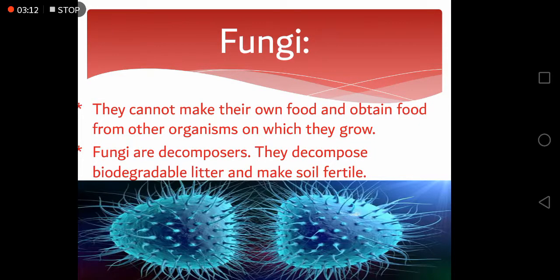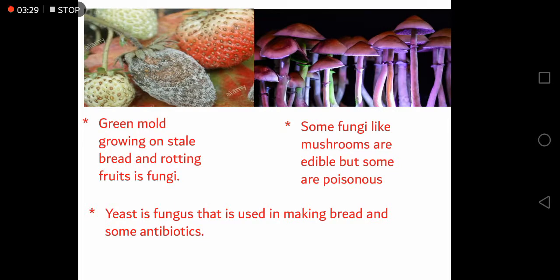Fungi cannot make their own food and obtain food from other organisms on which they grow. They can also grow on the dead organisms. These fungi are called decomposers and they decompose biodegradable litter and make soil fertile, that is suitable for the plants to grow.